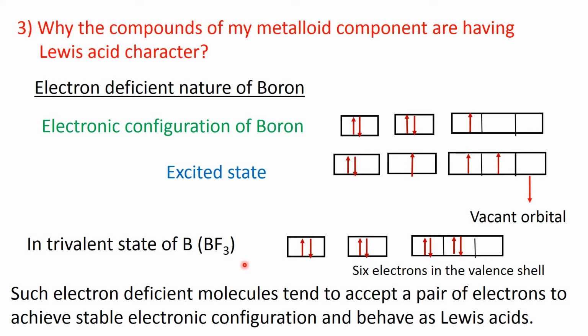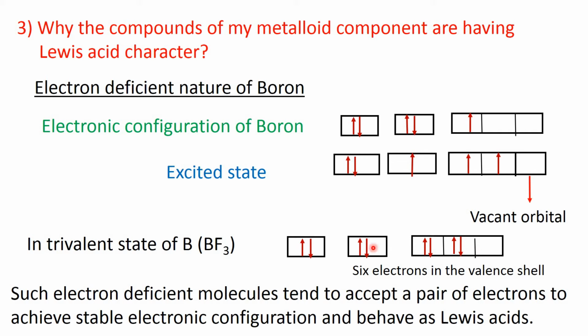Now, when boron forms this trivalent compound, say boron trihalide, so BF3 here, boron trifluoride, then what happened? 6 electrons will be in the valence shell because here 1, 1, 1 unpaired electron, then this gets paired up, then 6 electrons in the valence shell and one of these valence orbitals is vacant.